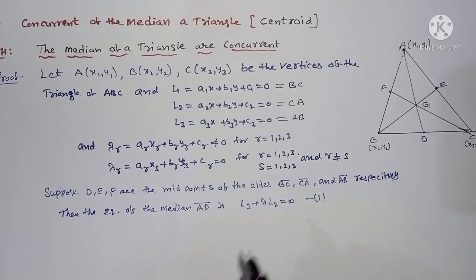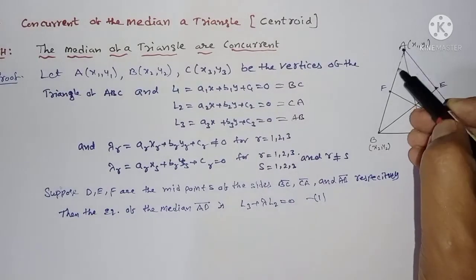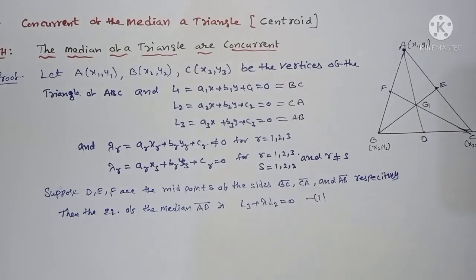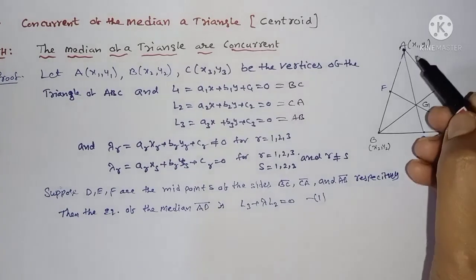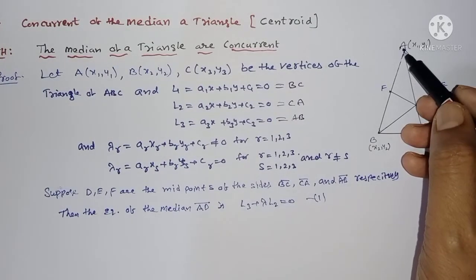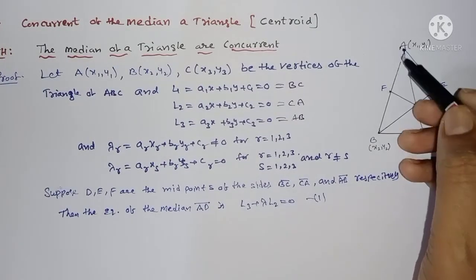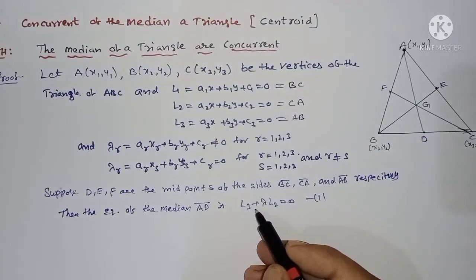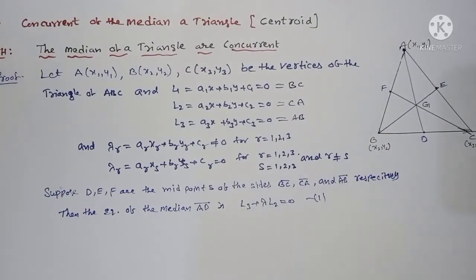L3 plus lambda L2 is equal to 0 is the intersection of these lines; you already studied concurrency in exercise 3C. In 3C you studied that L3 plus lambda L2 is equal to 0 is concurrent only.